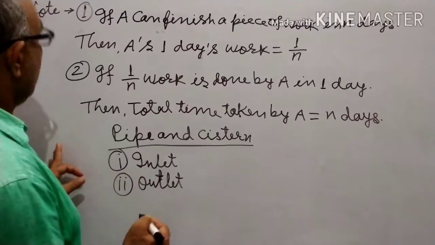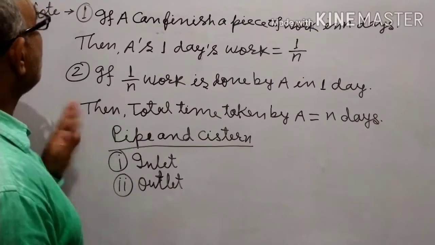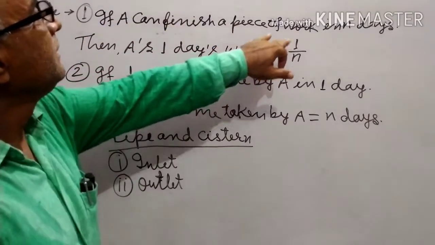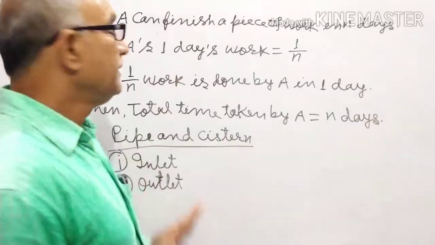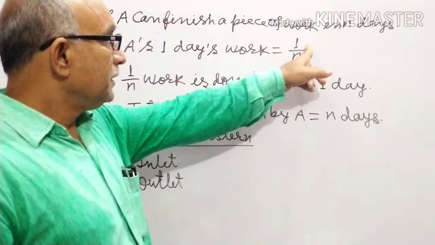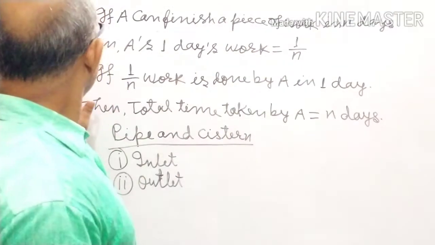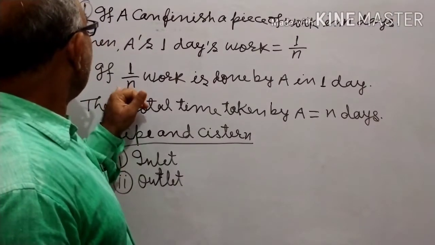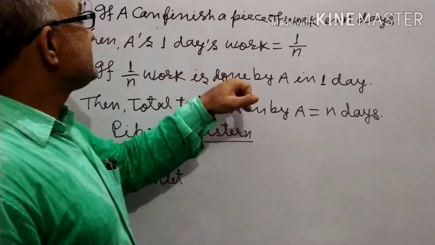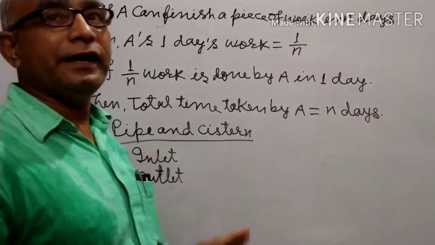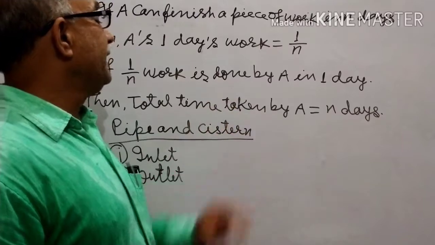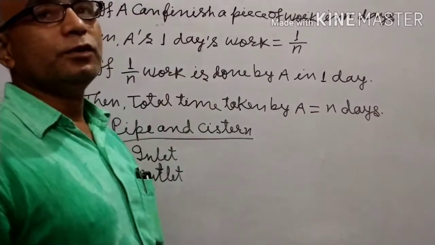Also note, if pipe A can fill a cistern in n hours, then pipe A's 1 hour's work equals 1 by n. Note 2: if 1 by n of the cistern is filled by A in 1 hour, then the total time taken by the pipe equals n hours.